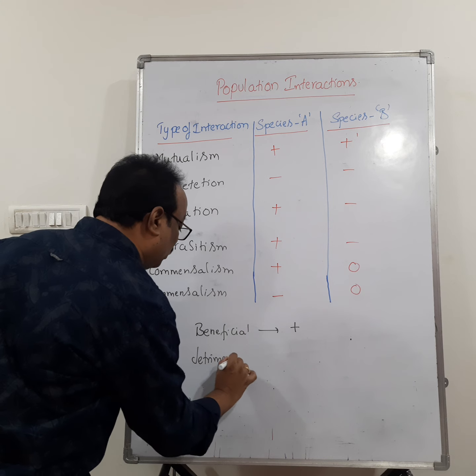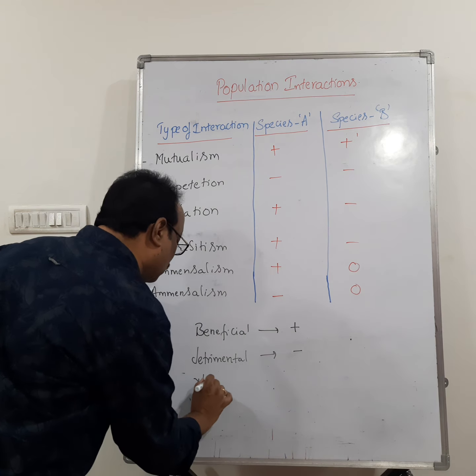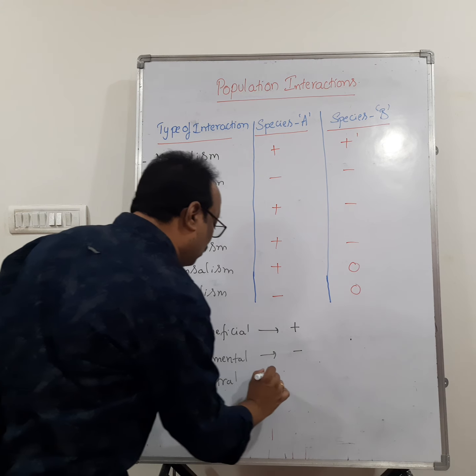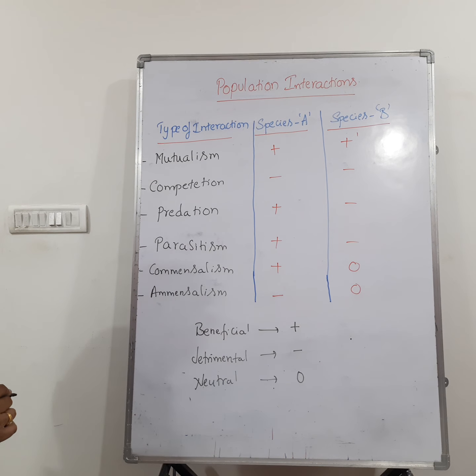Detrimental means harmful interactions, denoted by minus sign. And neutral means there is no harm or benefit, so it is denoted by 0. Now let us see what type of interactions each one has.